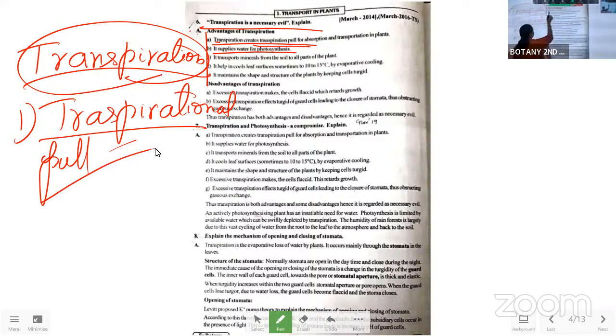The third one: it transports minerals from the soil to all the parts of the plant body. Just now I said that with the transpirational pull it will absorb and transport water. Along with this, minerals and salts present in the soil water move along with the water molecules. Those are supplied to the plant body for its proper growth.